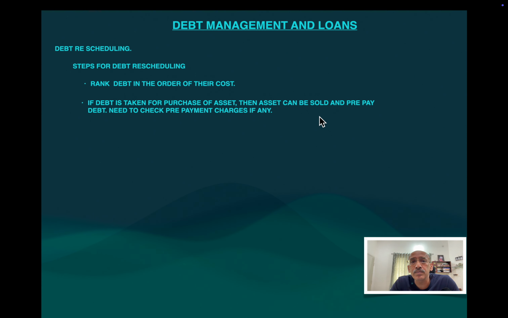You should consider the prepayment charges and see whether it is feasible. For short term loans, this shifting may not make much of a difference, but if you have long term loans, it makes sense to shift from a higher interest rate loan to a lesser interest rate loan.